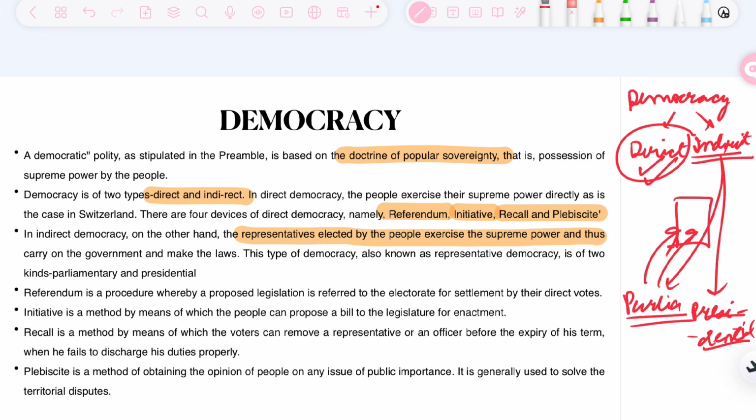But for now, what we have to understand is that in parliamentary democracy, the executive is basically responsible to the legislature. However, in presidential, there is a strict separation between legislature, executive and judiciary. For example, in India, for you to become a minister, you must be an MP or an MLA.